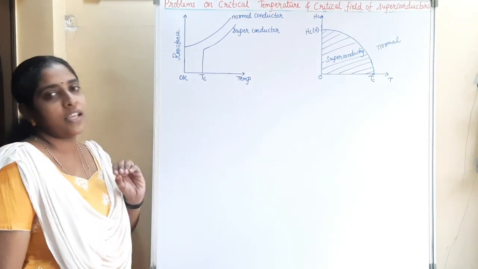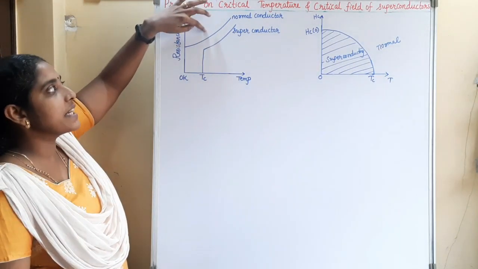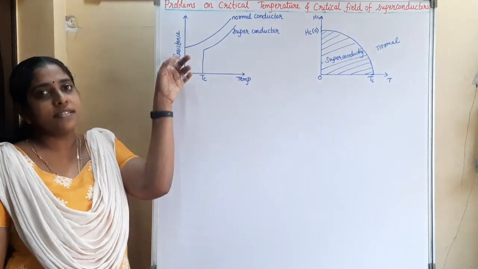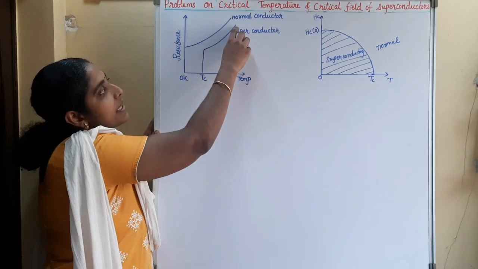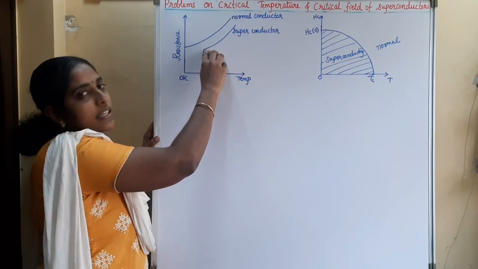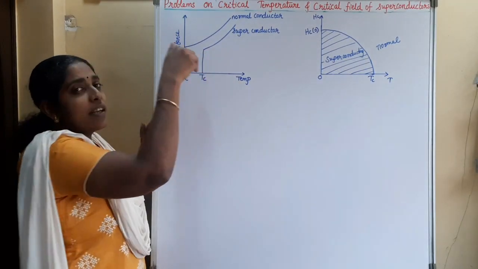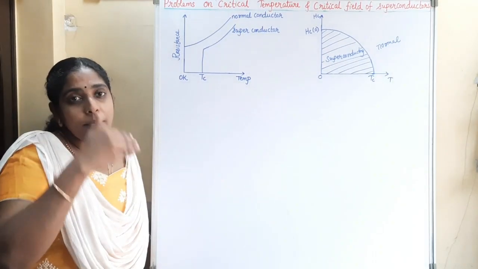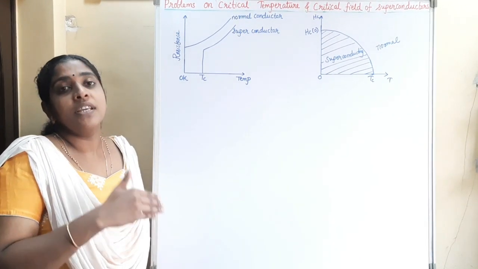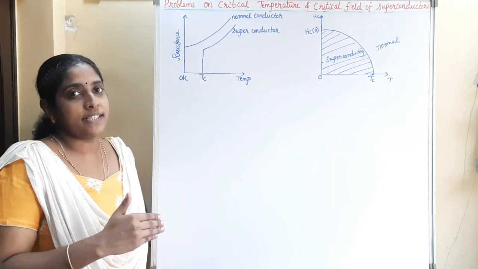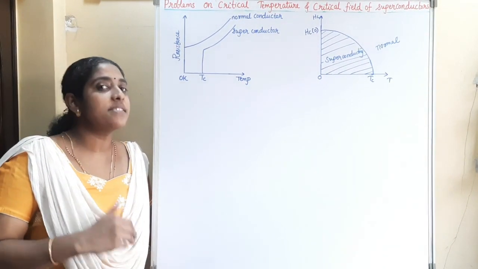So if we consider a normal conductor, as the temperature decreases, the resistance is decreasing. But at 0 Kelvin, the resistance is not 0. But for superconductors, as the temperature decreases, the resistance decreases, and at a particular temperature, this resistance suddenly falls to 0. This abrupt decrease in the resistance at a particular temperature is known as superconductivity. And this temperature is called a critical temperature or transition temperature.